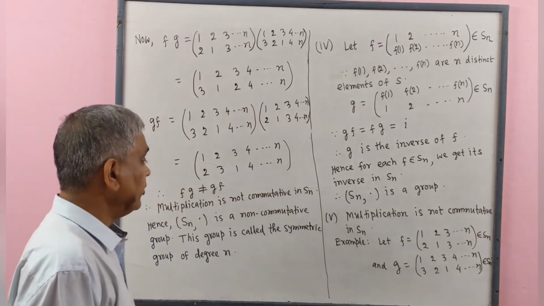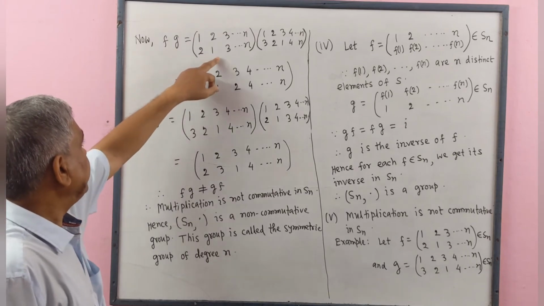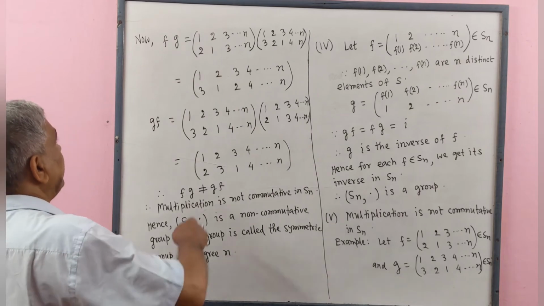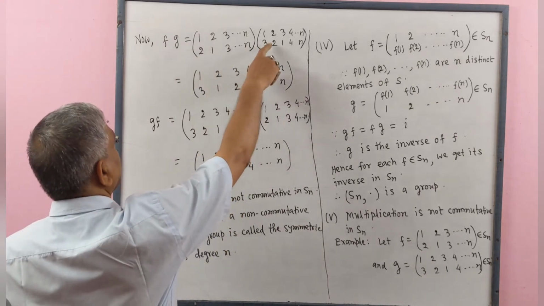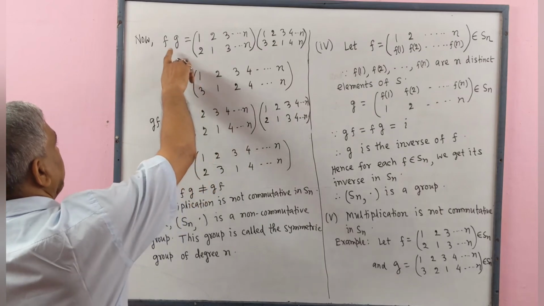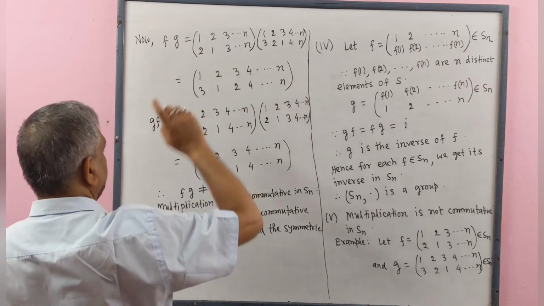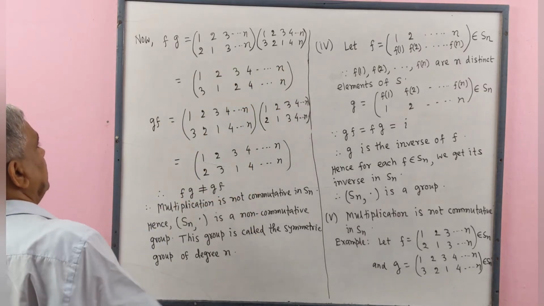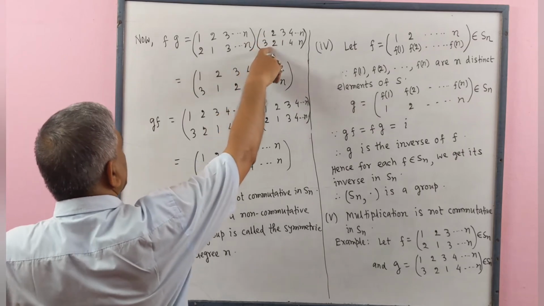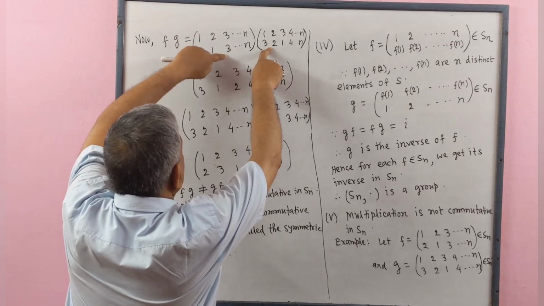Now we multiply FG. Here we write F, here G. So firstly we have to take G. Now we write 1, 2, 3, 4, ..., n. Here image of 1 is 3 and here image of 3 is 3.